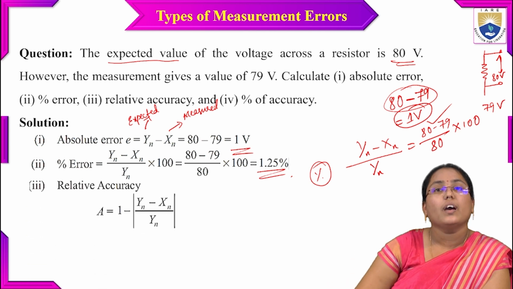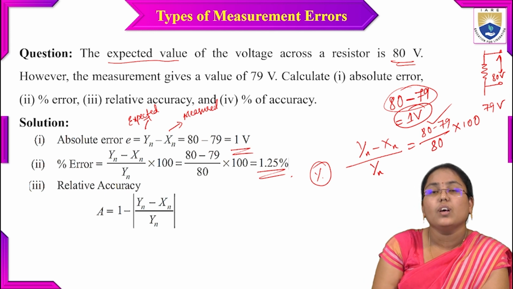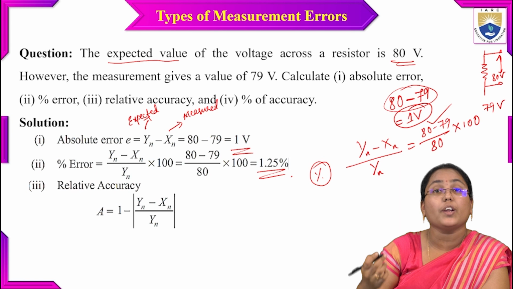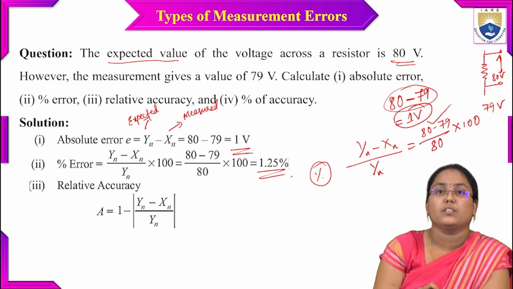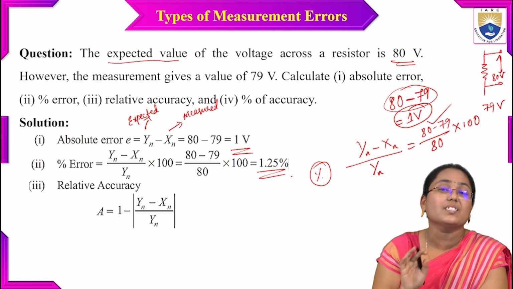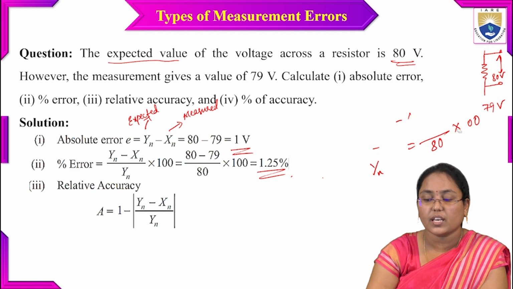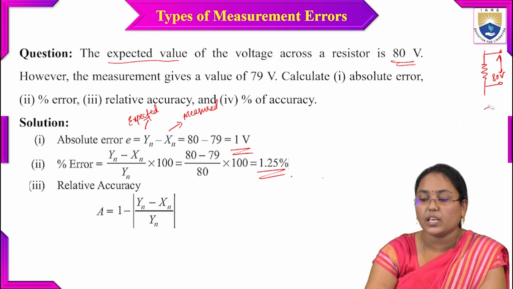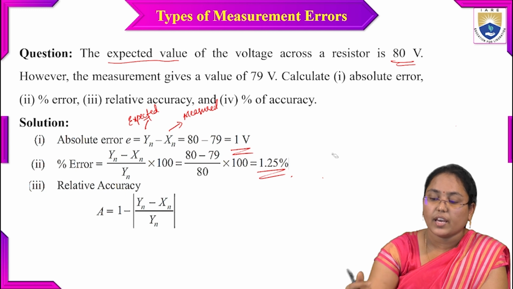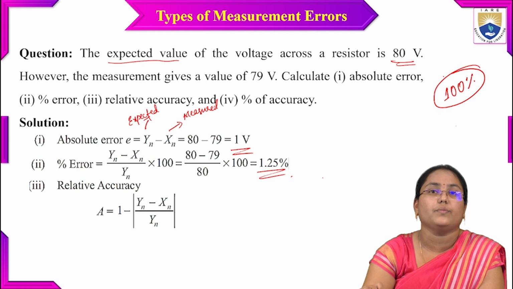The next one is the relative accuracy. The term itself says that it is a relative accuracy, so I have to take it from the overall 100%. Whenever we say something is accurate, we will measure it in terms of 100% itself. Whenever we take performance metrics of any experiment, what we try to get is a 100% accurate system.